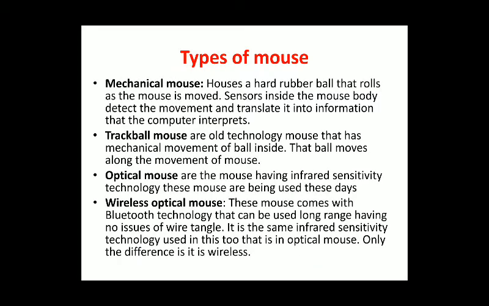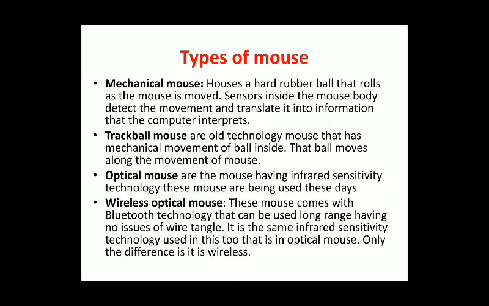So the mechanical mouse houses a hard rubber ball that rolls as the mouse is moved. Sensors inside the mouse body detect the movement and translate it into information that the computer interprets. With the help of the ball, the mouse will be moved from one position to another position, and the sensors inside the body detect the movement and translate it into information.